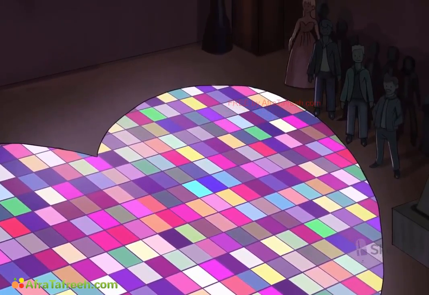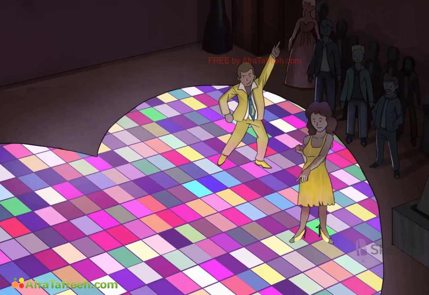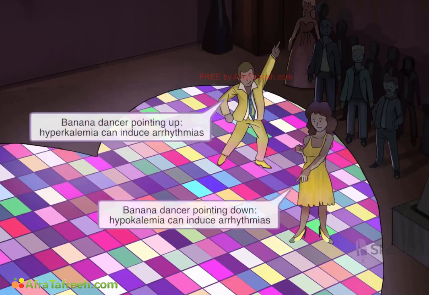Just forget that guy. Poser. I'm looking for something real, like John Travolta real. This is what I'm talking about. Let these two banana-clad disco dancers represent hyperkalemia, with that disco finger up in the air, and hypokalemia, with the finger pointed at the dance floor. Both these conditions can precipitate arrhythmia.